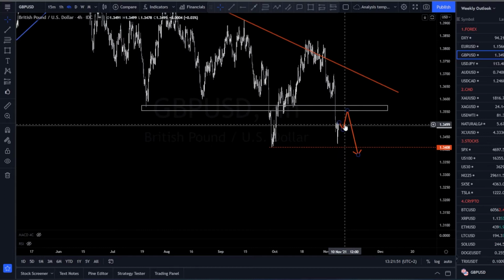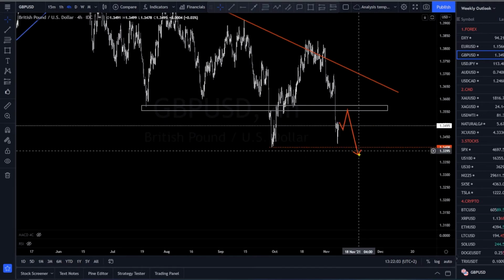So for next week, we are expecting the price to make a pullback towards this resistance level before making one more low. After we break the low, we'll analyze the market and see if we'll get a reversal or if we'll continue the downtrend.